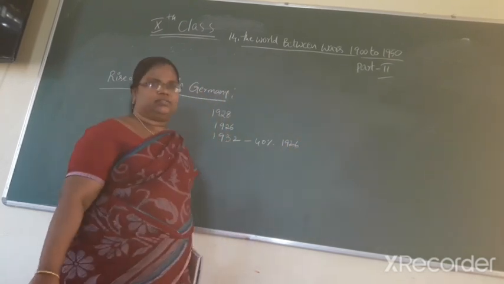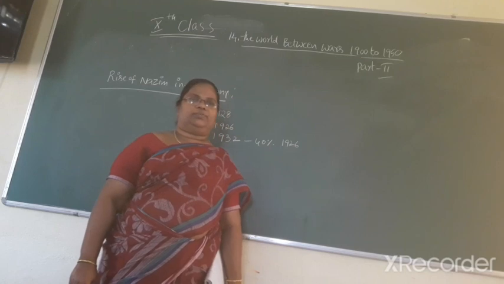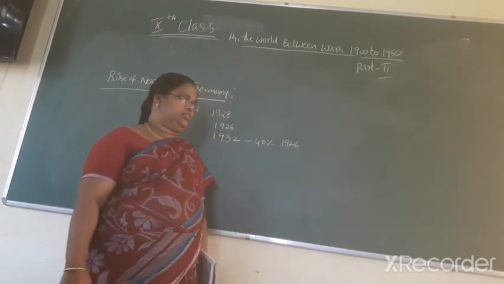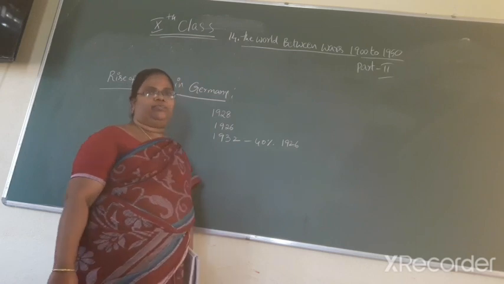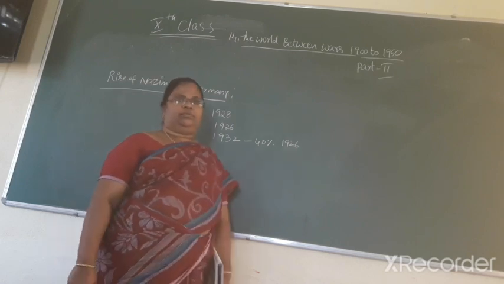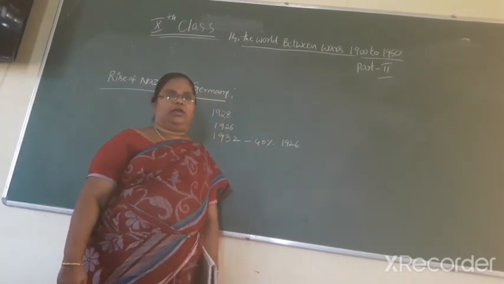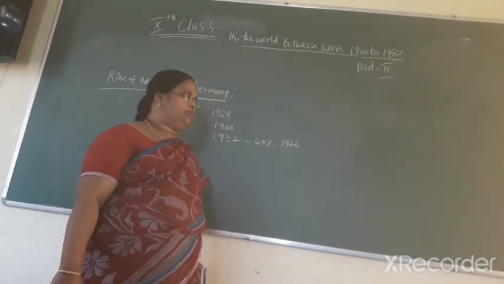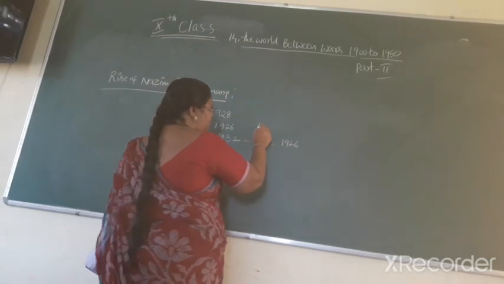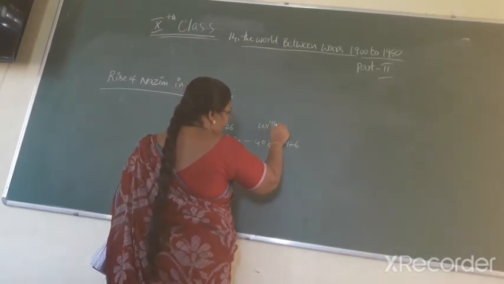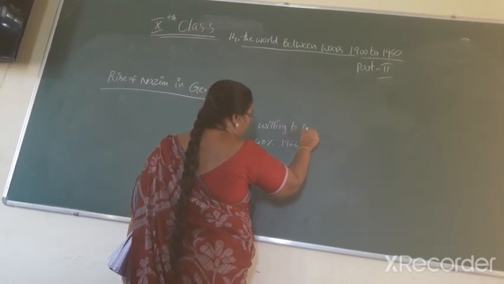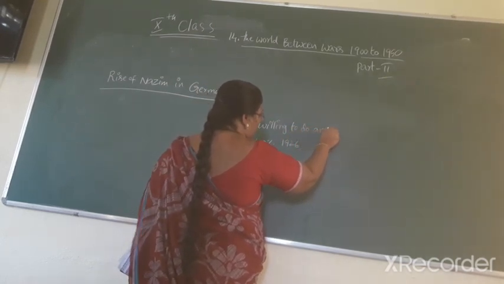So workers lost their jobs or were paid no wages. On the streets of Germany, you could see men with placards around the neck saying willing to do any work.